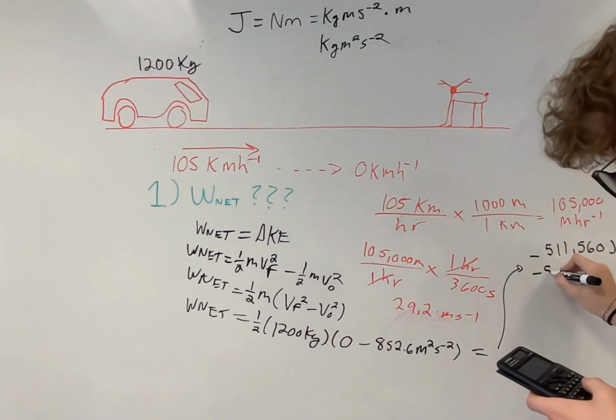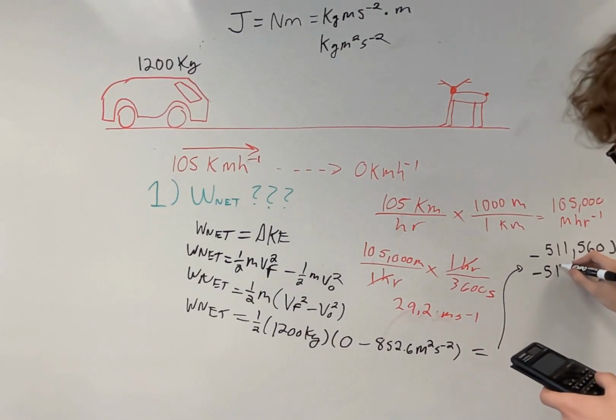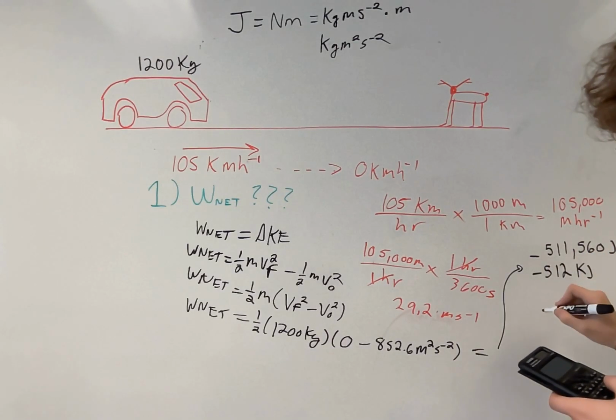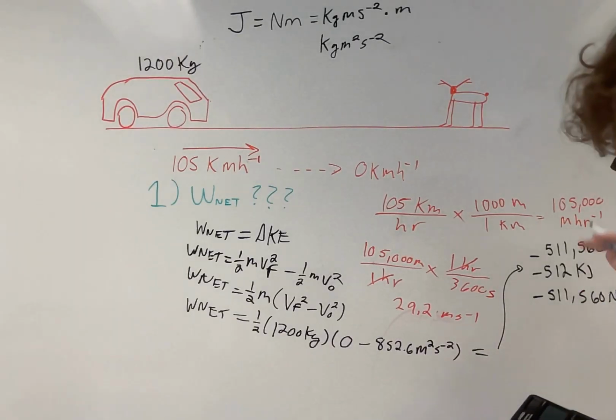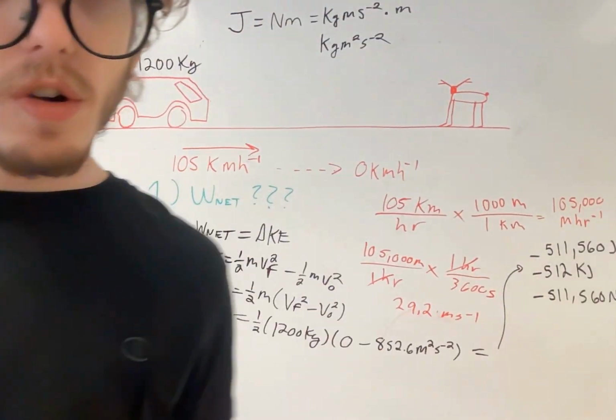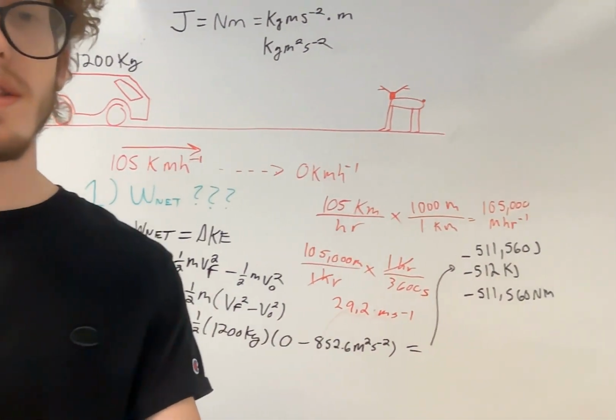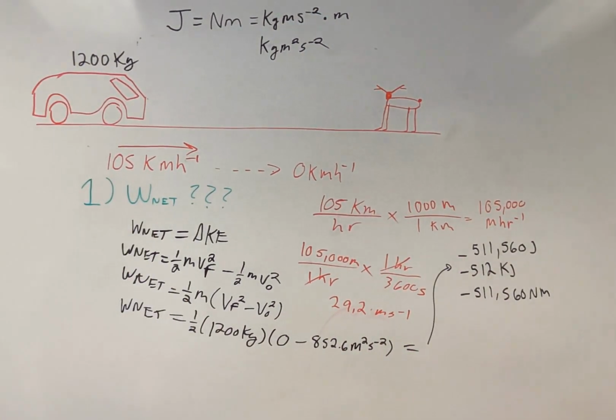So negative 512 kilojoules. Or you could say that this is also equal to negative 511,560 Newton meters. Again, those are all equivalent. Let me just, sorry, I cut off the screen a little bit. There's all the work for this here.